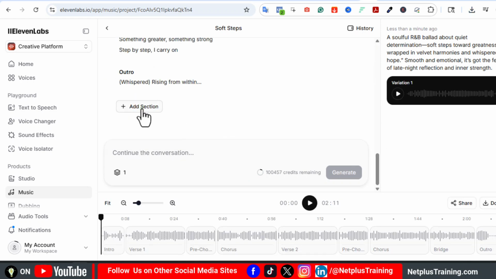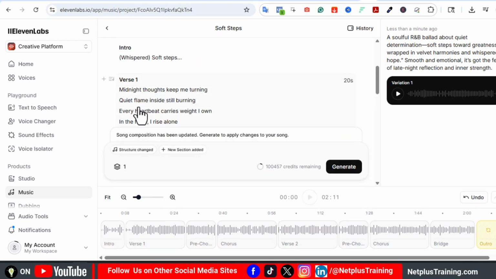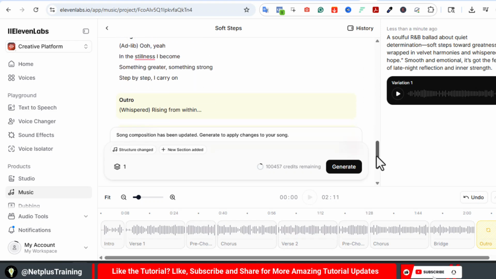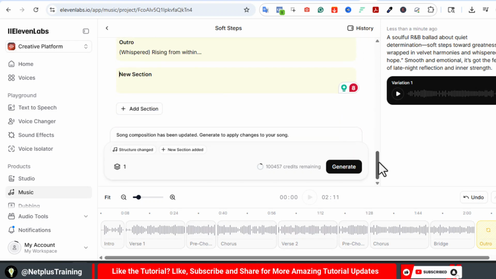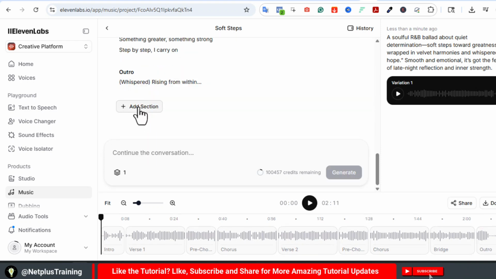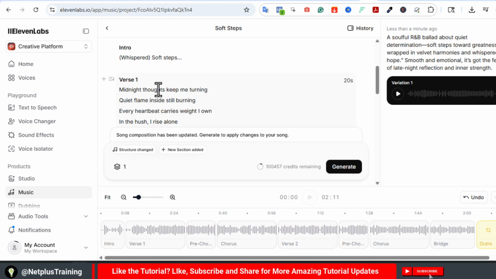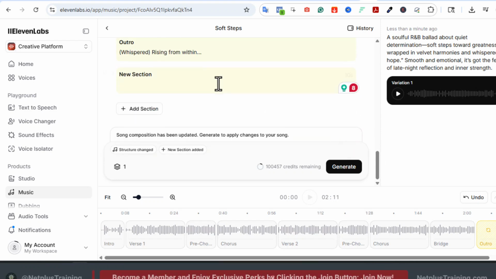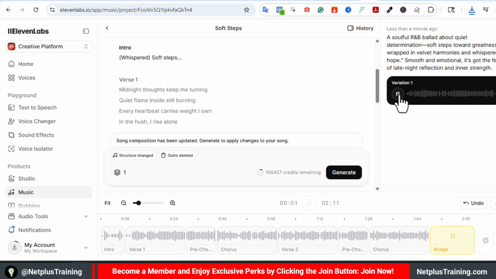And I see that you can add sections to it. This allows you to increase the duration or even reduce it if you want. You can delete a section, add to the lyrics, or even delete some part of the lyrics, but this is actually done after the music generation. I think you should be able to do this before the music is generated. Otherwise, we'll just be wasting credit. This is the result. Now click to play.